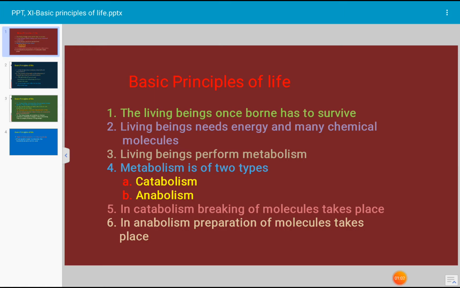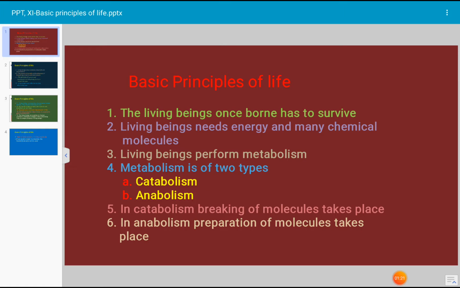The living being once produced has to survive. For survival, the living being needs energy and many chemical molecules.